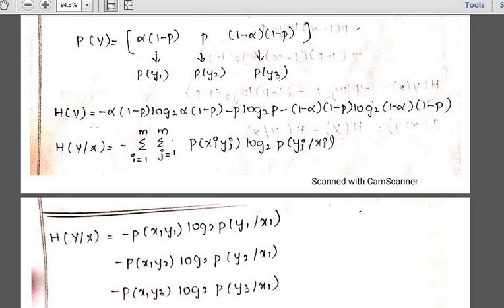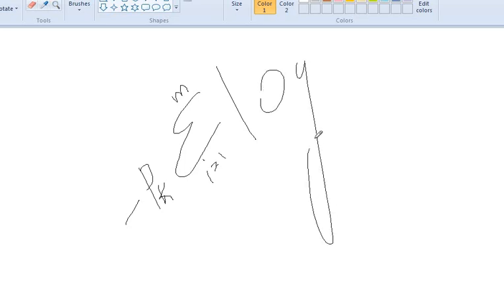Okay, so how many terms are you having? 1, 2, 3. So I'll just take one board. If I consider the formula, I'm just taking a paint board. Summation i equals 1 to m is minus pk and log 2 of pk.